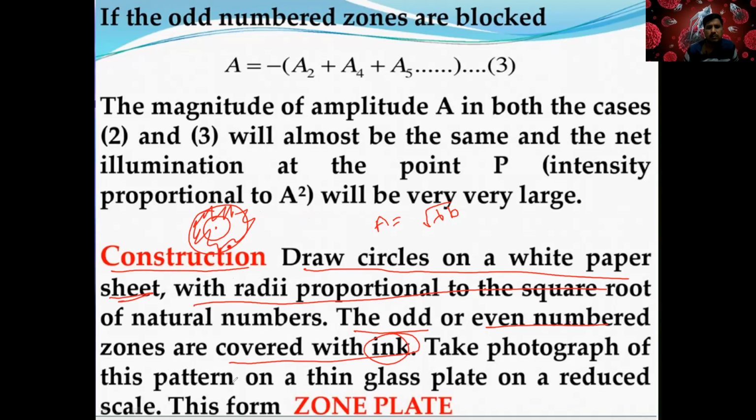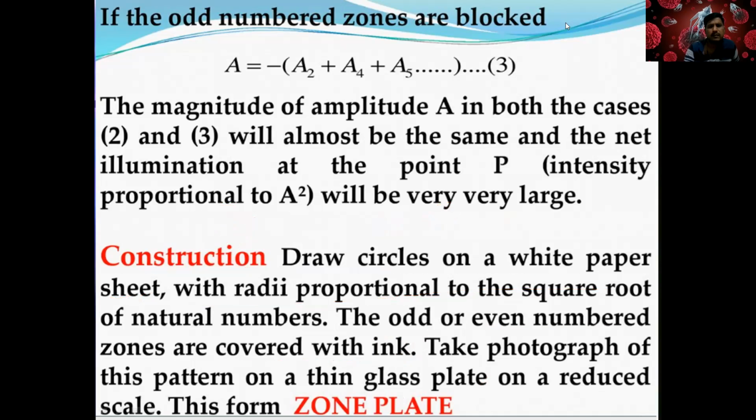Take a photograph of this pattern on a glass plate on a reduced scale. So this is the kind of zone plate. Very simple. Very simple. So is it clear? Is it clear?